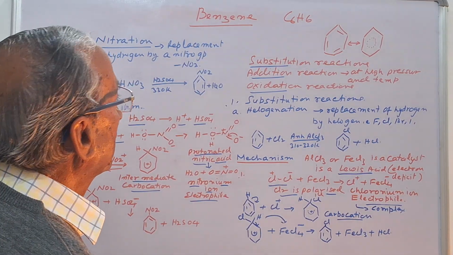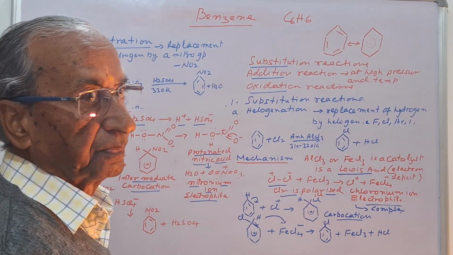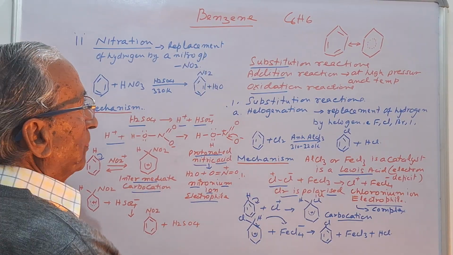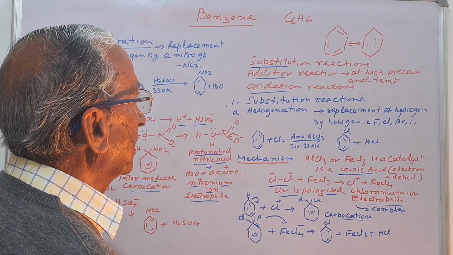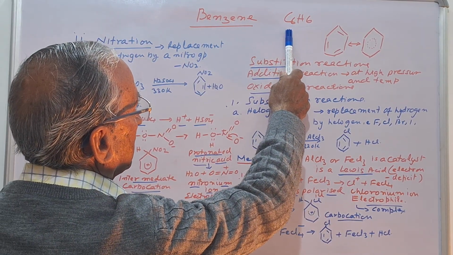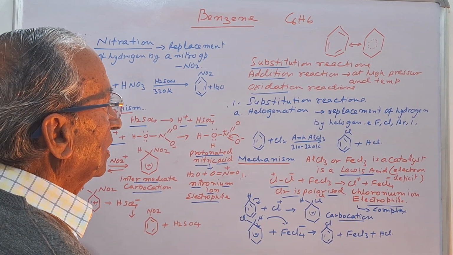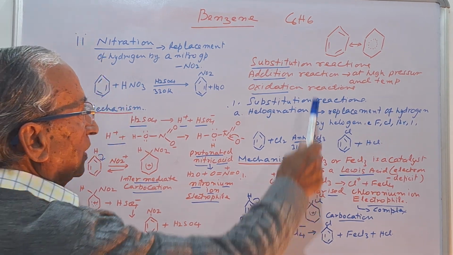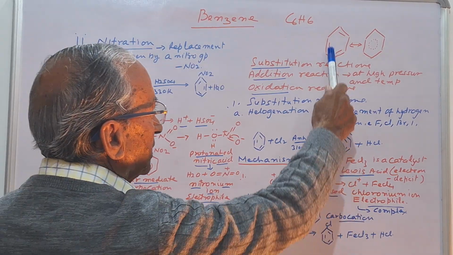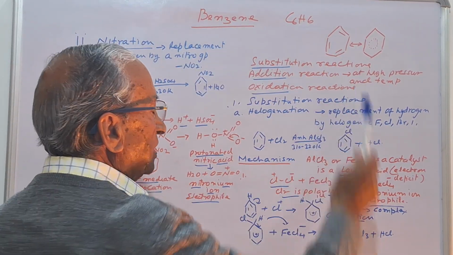Today I will explain to you the chemical properties of benzene. Benzene is the parent compound of organic chemistry, that is, aromatic compounds. Its formula is C6H6 and it is a cyclic compound with three alternate double bonds, and it is delocalized by pi bond and resonance, like these structures.